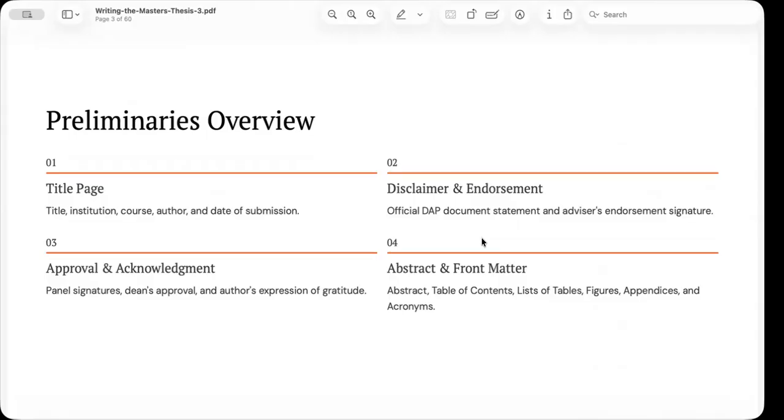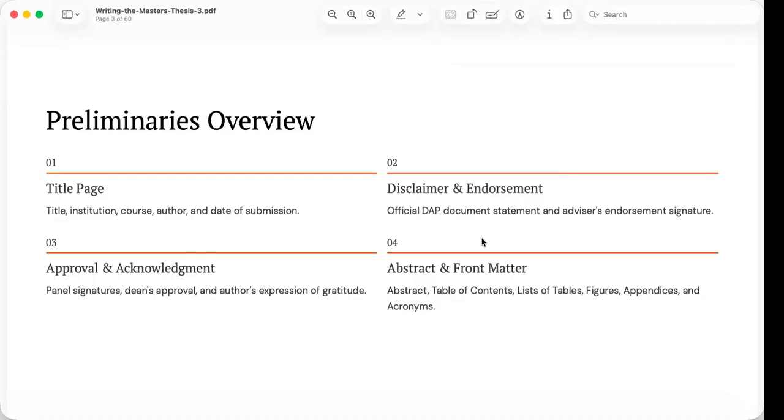Following the title page are the disclaimer, endorsement, and approval pages. These pages certify that the work is found to be appropriate for the process. The disclaimer identifies the document as an official academic work, while the endorsement and approval pages bear the signatures of advisors and panel members, indicating that the work has met institutional standards.